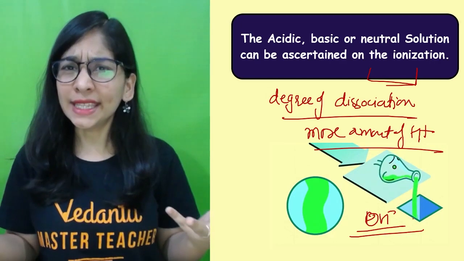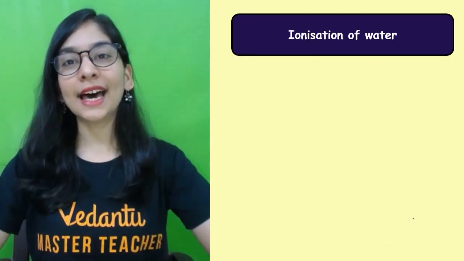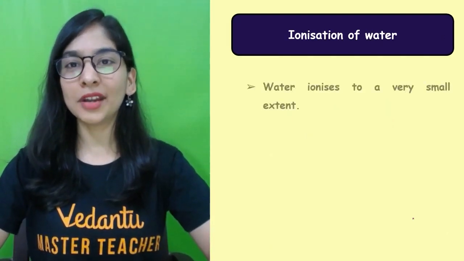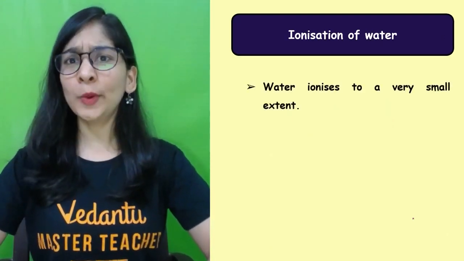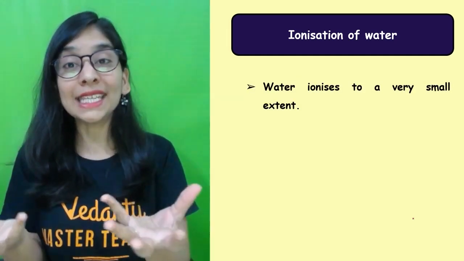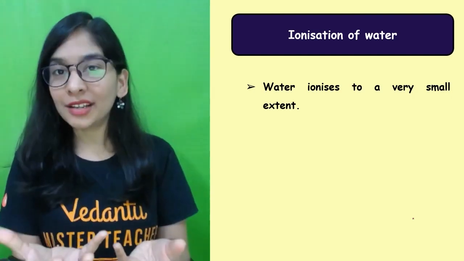But how to see that? What exactly is the procedure behind it? Let's see that, and definitely who is going to help us? Who is our savior? Water. Because what do we say? That I have a strong acid, weak acid. How can we decide that? We'll make a solution of acid or base in water only, right?